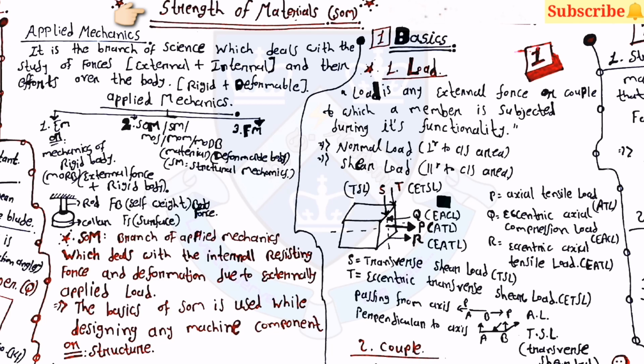Now let's start with some introduction about the strength of materials. Basically, applied mechanics is the branch of science which deals with the study of forces and their effects on the body. Here the forces are external plus internal, and the body includes rigid plus deformable. Applied mechanics is divided into three parts. First is engineering mechanics, second is strength of materials, and third is fluid mechanics. Strength of materials is the branch of applied mechanics which deals with the internal resisting force and the deformation due to the externally applied load.